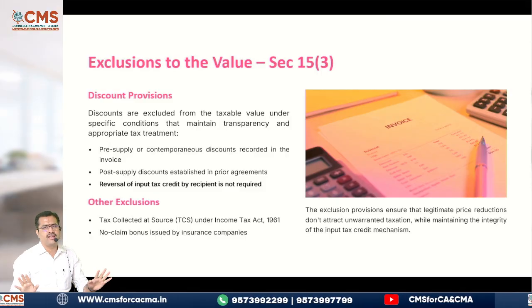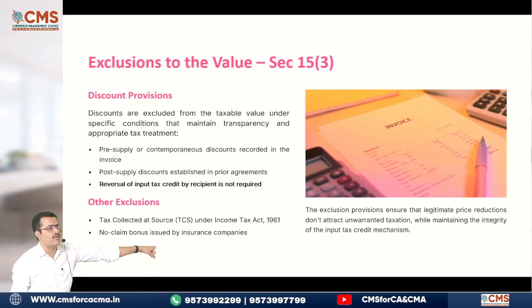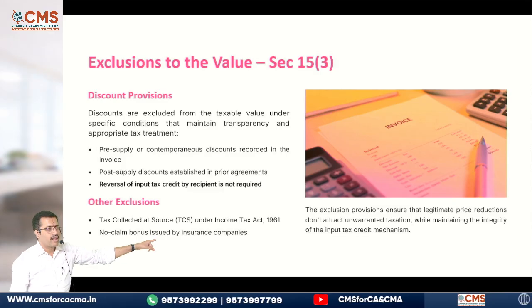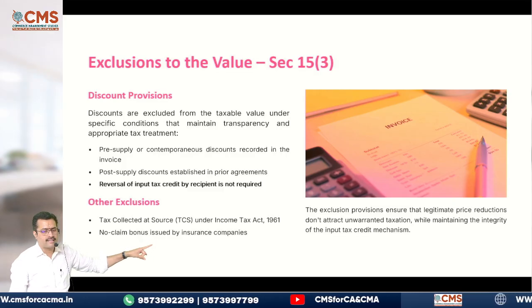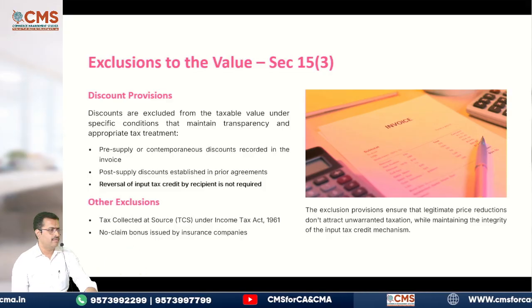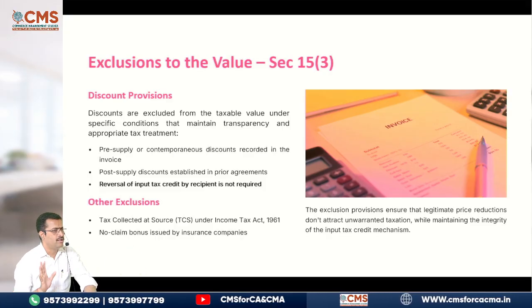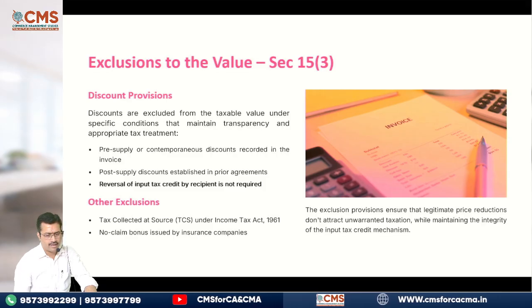That is the reason why no more reversal is required. That's the point I have already highlighted. Please see: reversal of input tax credit by recipient is not required. Everyone clear? This is the latest amendment which has come. Please be careful.